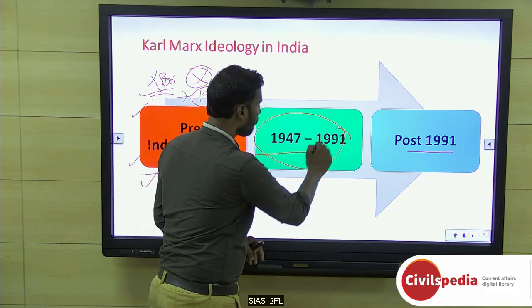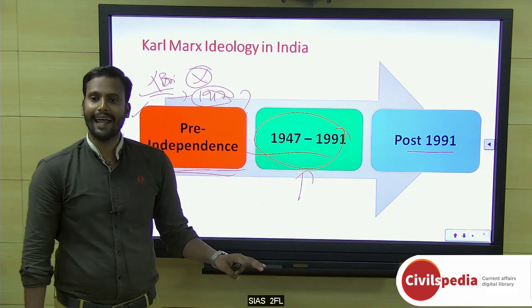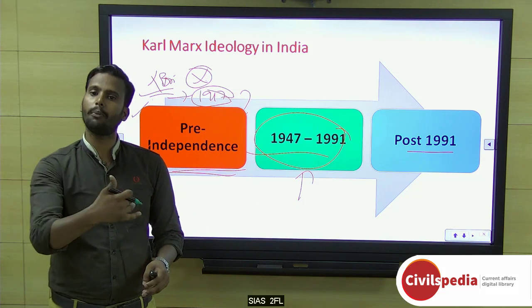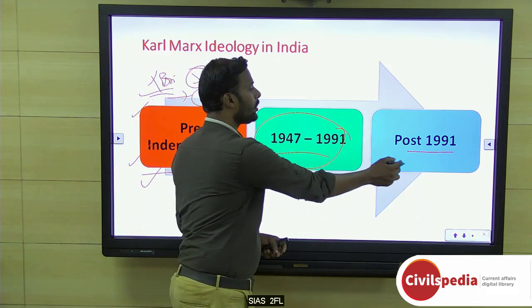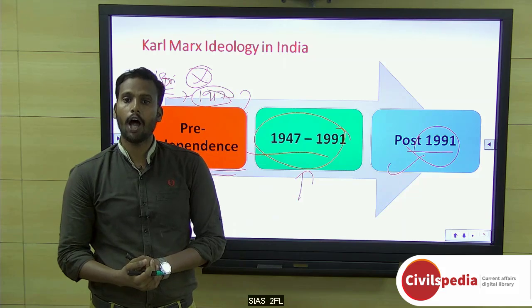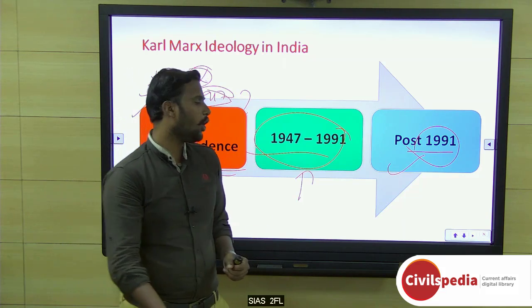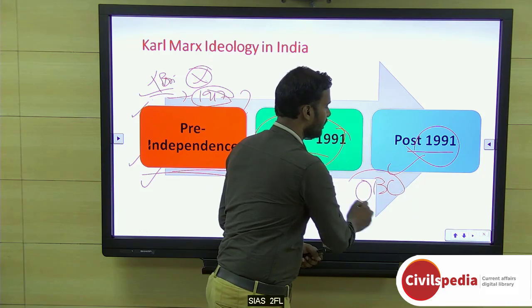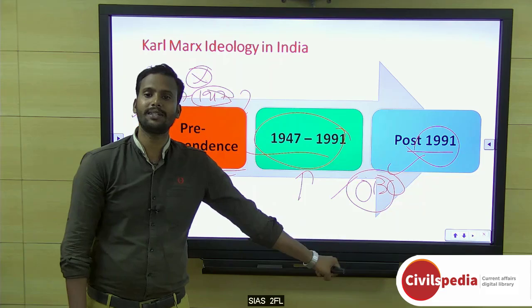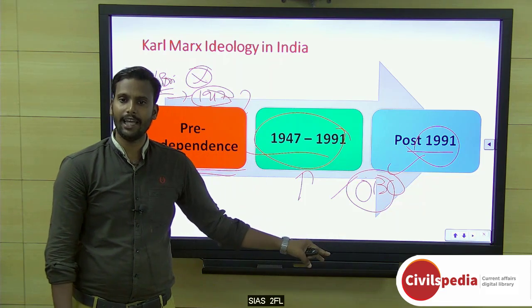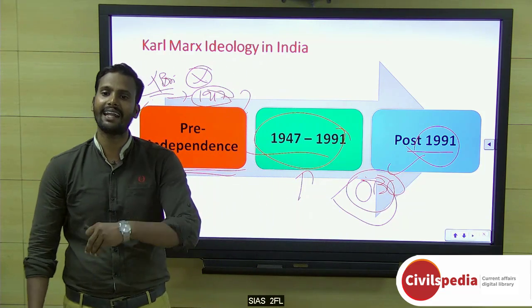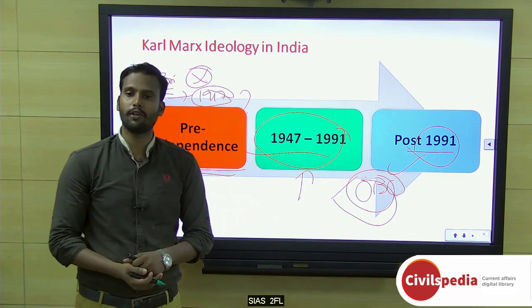1947 to 1991. See, 1991, or the 1990s, is actually considered an important watermark year or decade in two views. If you see 1991, that is where we opened our economy, correct? And also it is where OBC reservation was implemented. This OBC and caste system is not per se from Marx's idea, but we will see how we can connect Marx with our overall caste system or caste hierarchy. We'll look into 1947 to 1991.